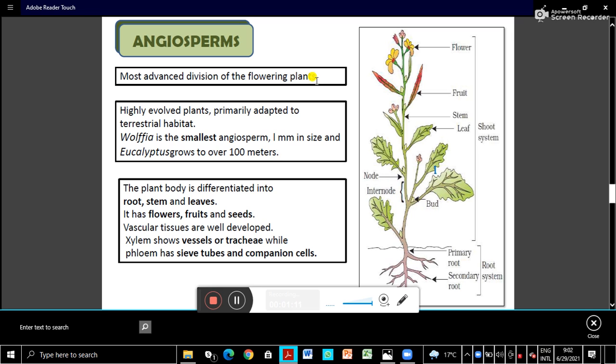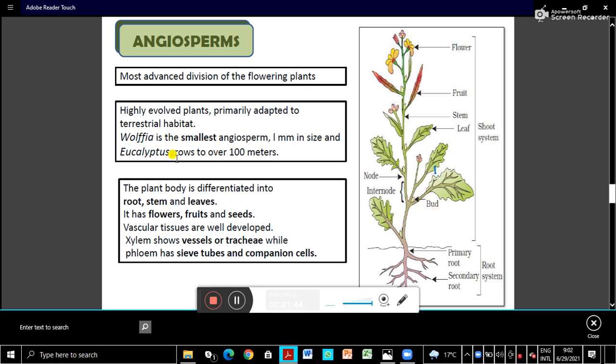So what's the difference between gymnosperms and angiosperms? Angiosperms are flowering plants, gymnosperms are non-flowering, but both are seed producing. So angiosperms are highly evolved and adapted to terrestrial habitats. Some aquatic forms are also there, but the majority are terrestrial plants. And the smallest angiosperm plant is Wolffia. It's only 1 millimeter in size.